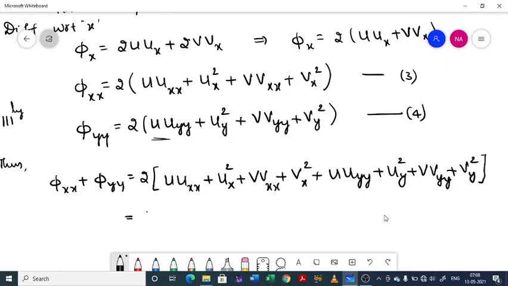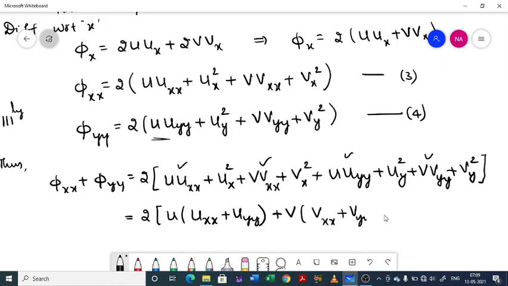Now if you group the terms, 2 times u you can take outside, so here you have u, here also you have u, so you will be getting u times of u double x plus u double y, plus, taking v outside from these two, v times of v double x plus v double y, plus the remaining terms ux square plus vx square, and next two terms uy square plus vy square.